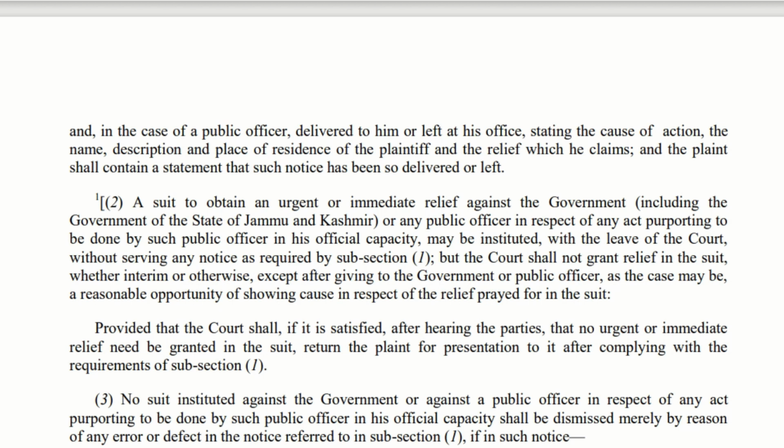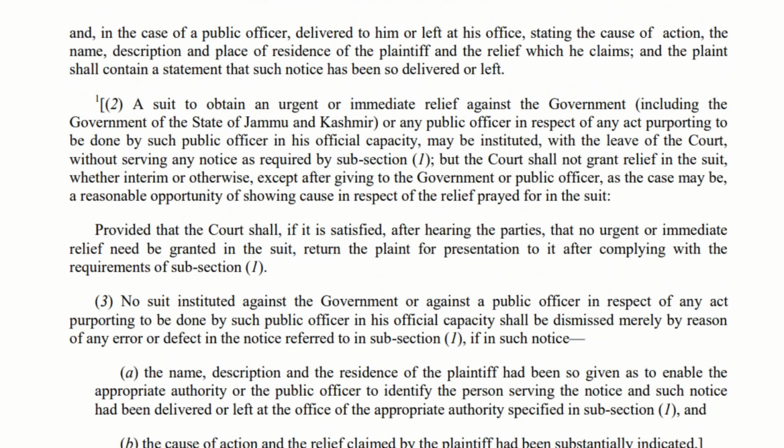And in the plaint, when we file, we should mention saying that I have already delivered the notice to that particular public officer. So 2 months time will start getting counted from the date I am serving the notice. Let us move to subsection 2.